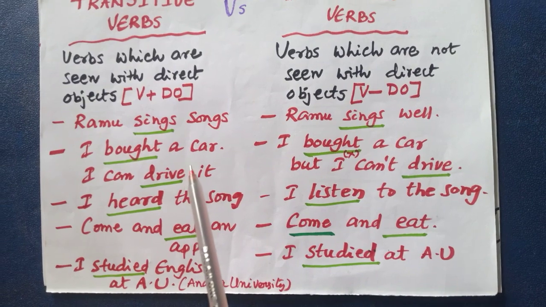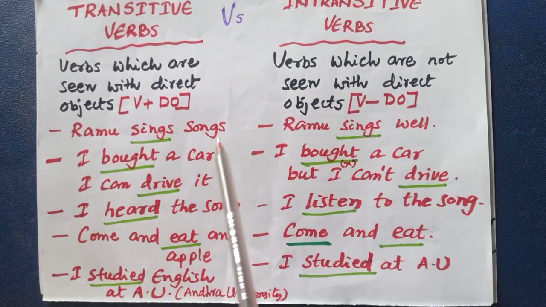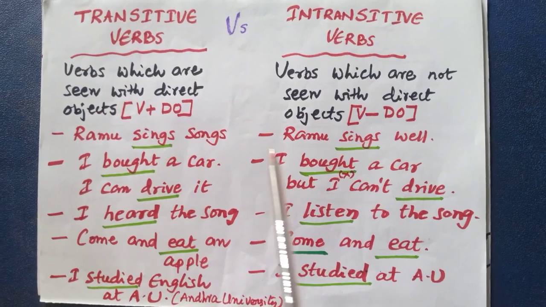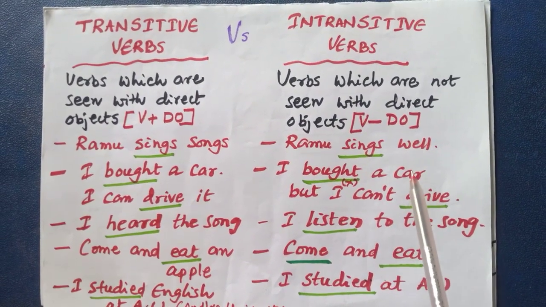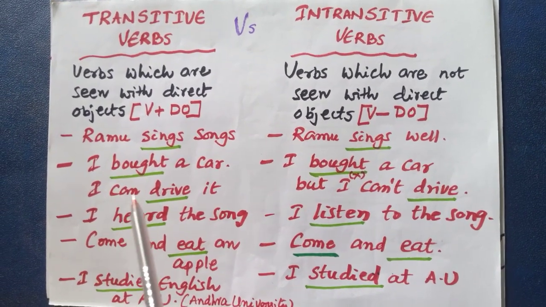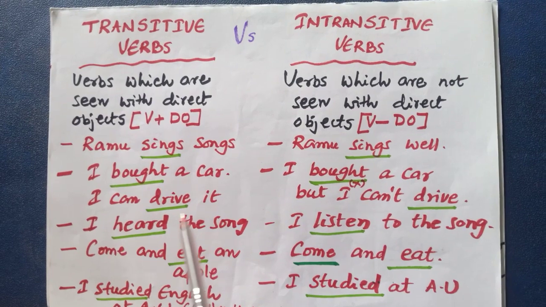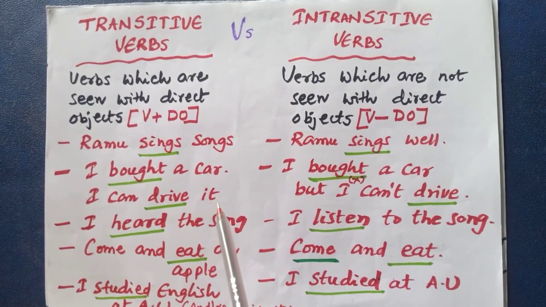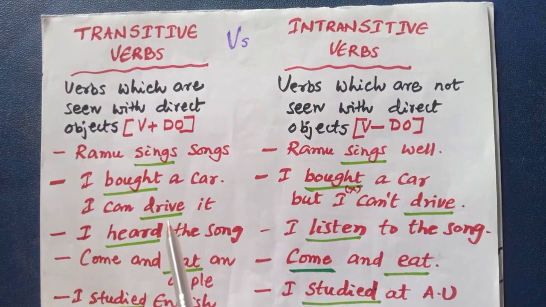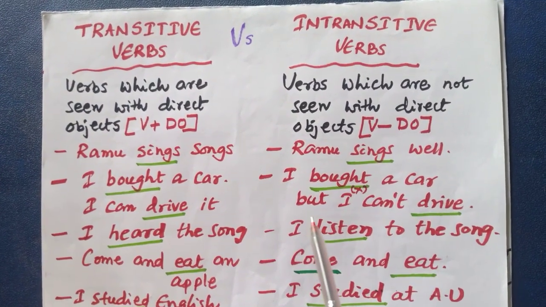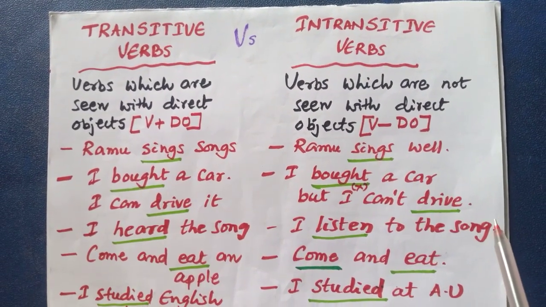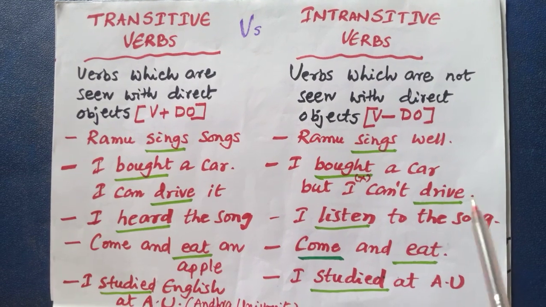Look at these examples. Ramu sings songs. Here direct object is there. So this is transitive verb. Ramu sings well. Here there is no direct object. So it is intransitive verb. I bought a car. I can drive it. Here after drive it is there. Object is there. So it is called transitive. I bought a car but I cannot drive. Here after drive there is no direct object. So it is called intransitive verb.